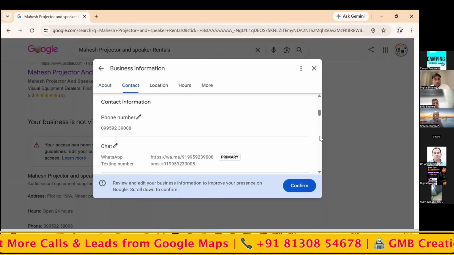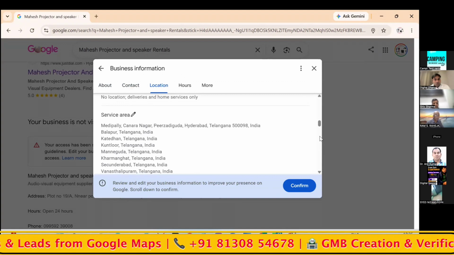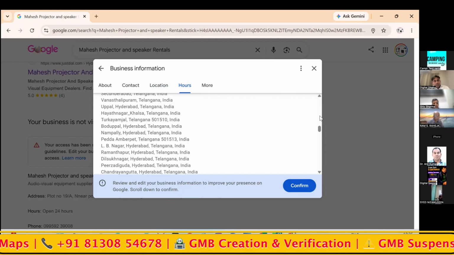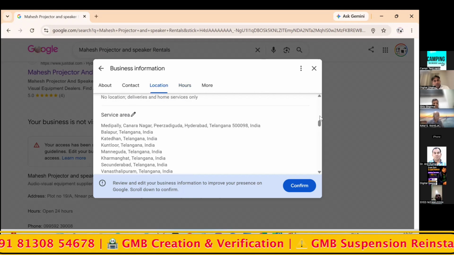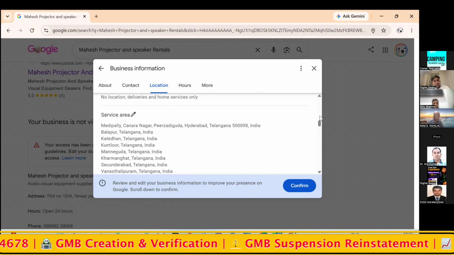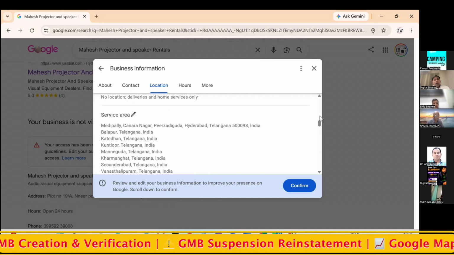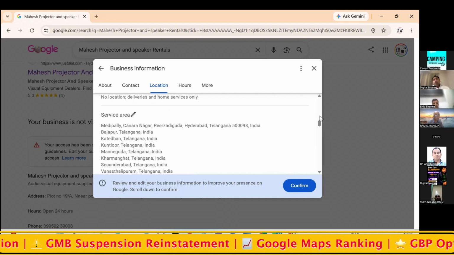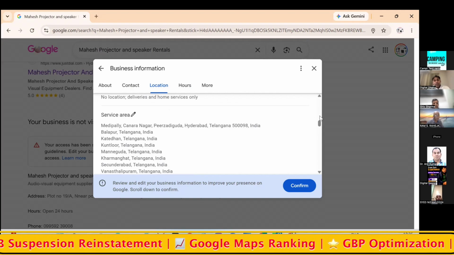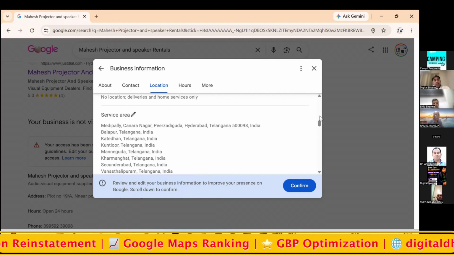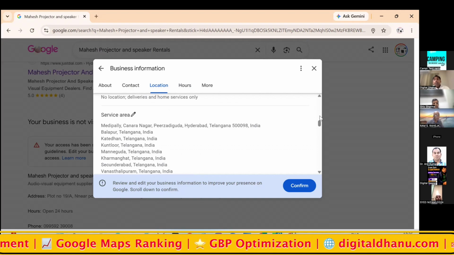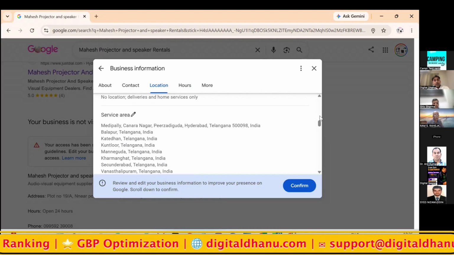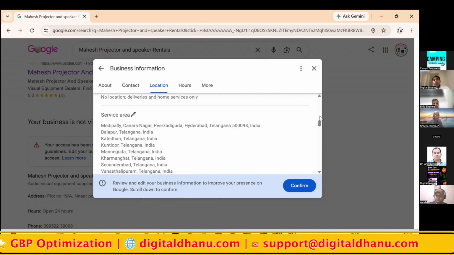Go down, down, down. Why have you put a lot of service names here? A lot of service areas. So here they are giving options, so that's good. But Google suggests that whatever service area you're putting, you just put a 10, 20 kilometer radius. You have put Telangana, you have put Secunderabad. Secunderabad itself is, I think, a 30, 40 kilometer radius, right? If I'm not wrong. Yes. So sir, delete all these service areas.